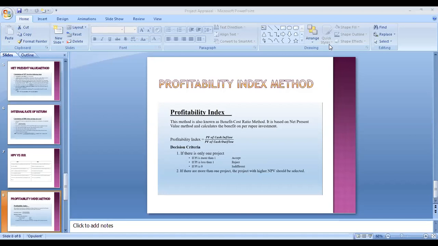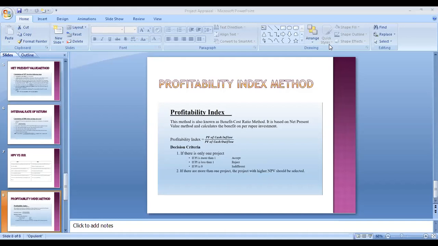But why do we study the profitability index method instead of using other methods? What I suggest is, always, even if you join a company, rely more on the NPV method and the internal rate of return method.